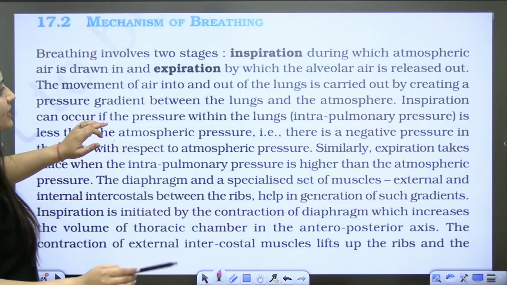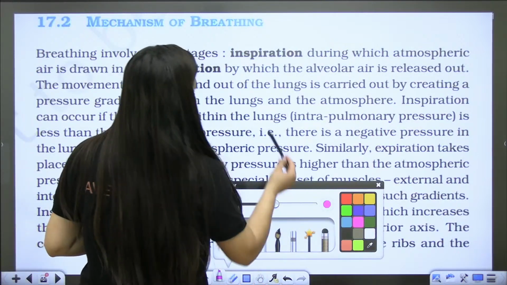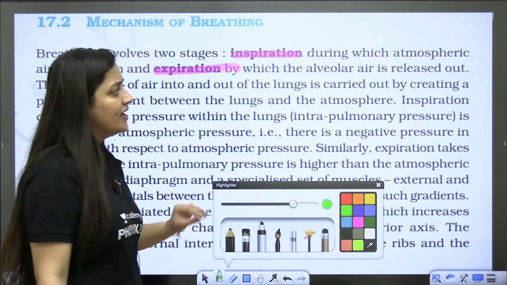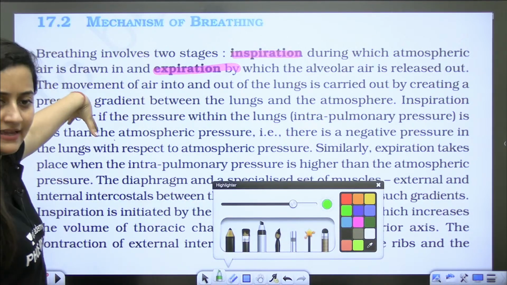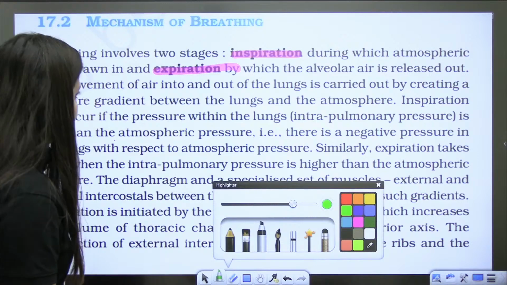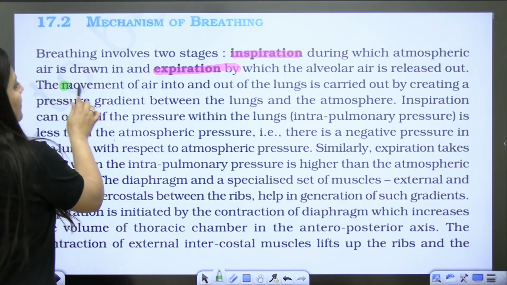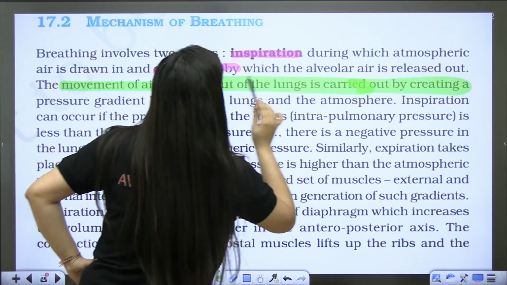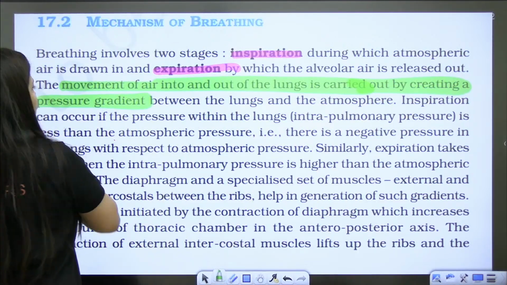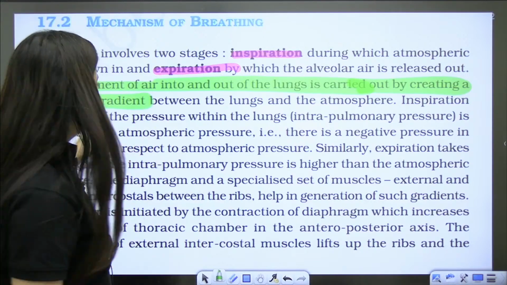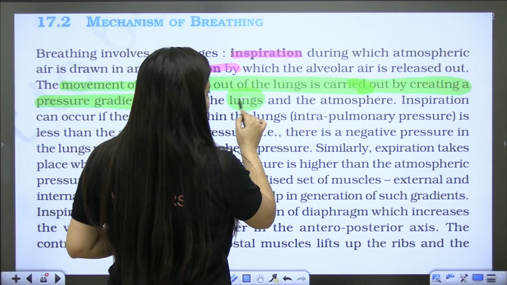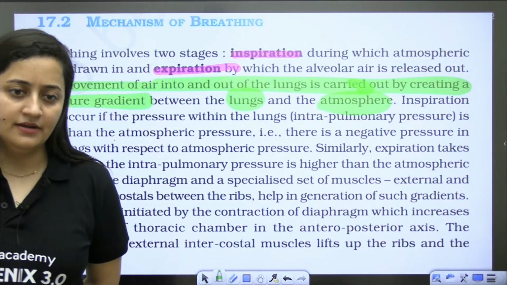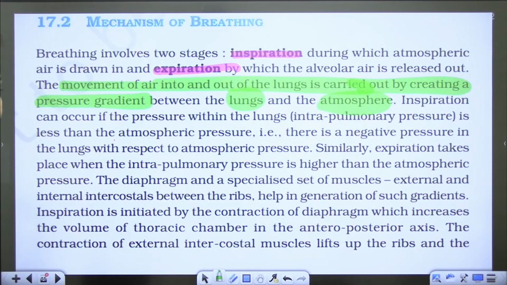So see, breathing involves two stages, bache, inspiration and expiration. Atmospheric air is drawn in and the alveolar air will be released. Movement of air into and out of the lungs is carried out by creating a pressure gradient. Means there should be a difference in the pressure, right? Between the lungs and the atmosphere. Clear, bache?